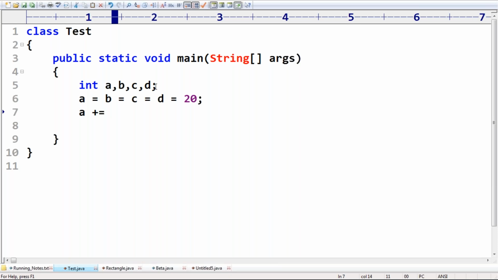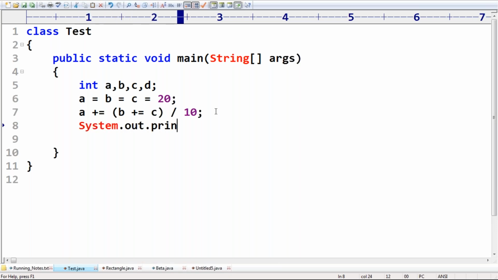a += (b += c) / 10. Here, just observe: b += c, and then divided by 10, I'm trying to take, a += that. Okay, sir, let me remove this d variable. That's all. Sir, can you please print the values of a, b and c?